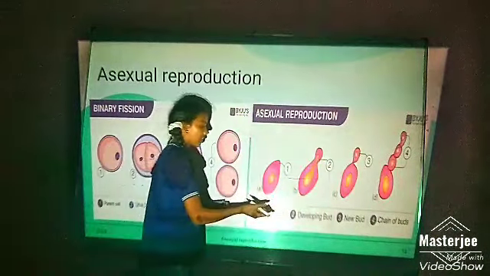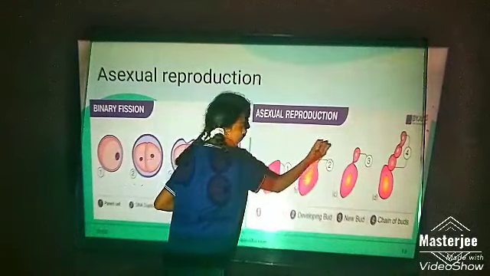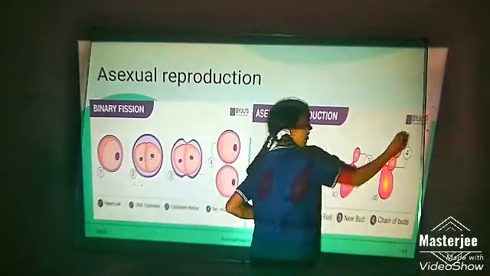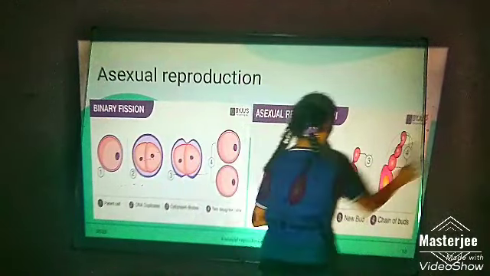Here, this is the asexual reproduction in yeast through budding. A small bud is developing and forming into a chain of buds. Later, these buds will separate and form new individuals.